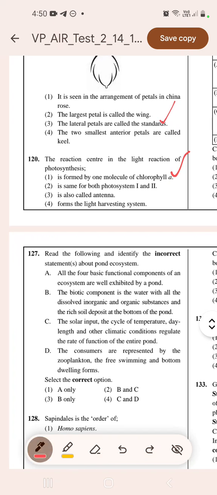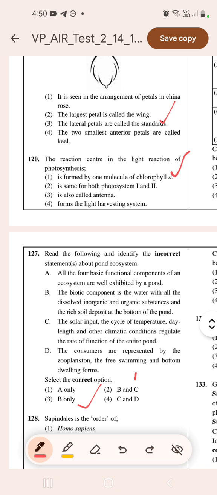Question number 127. Read the following and identify the incorrect statement about pond ecosystem. Incorrect. All the 4 basic functional components of an ecosystem are well exhibited by the pond. The biotic component is the water with all dissolved inorganic and organic substances and the soil deposit. The solar input, the cycle of temperature, day length and other climatic conditions regulate the functions of the entire pond. So here B will be the incorrect one.